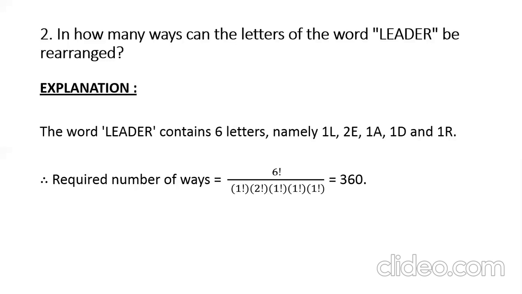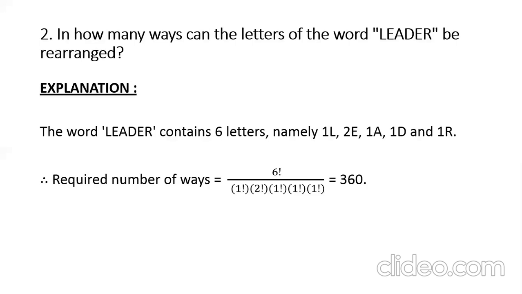Here you see E is repeated 2 times. All the other letters are there just 1 time. So it has 1 L, 2 E, 1 A, 1 D and 1 R. Now, so repetition is there. Some repetitions are there.